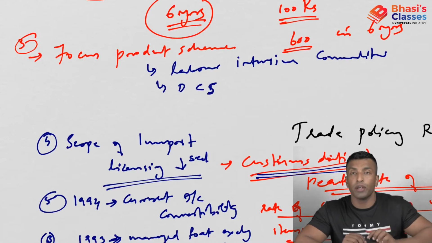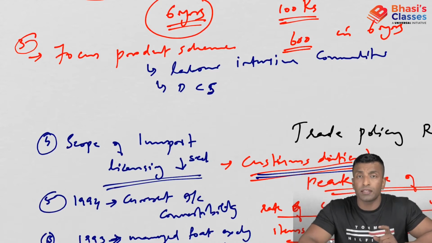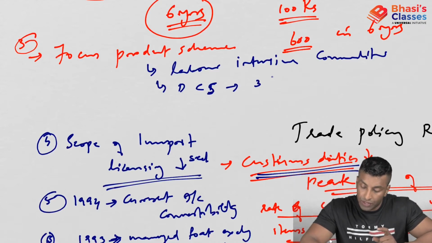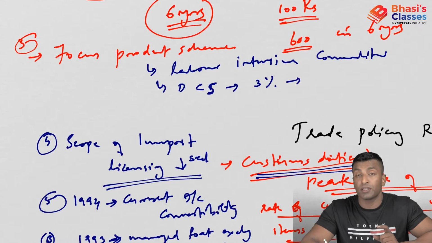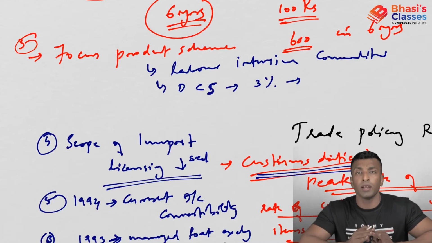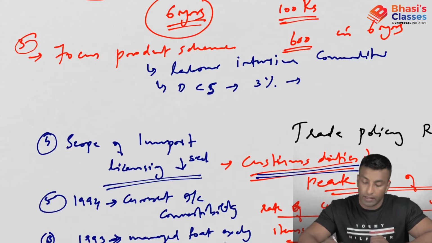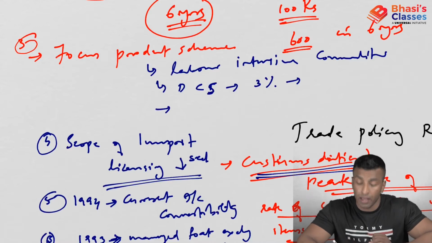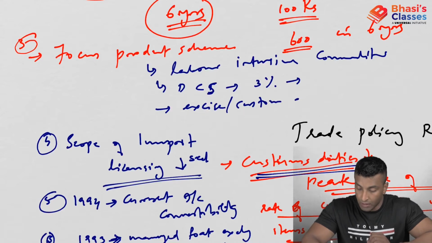Duty credit scrips are given at 3% of the value of the export. Whatever they have exported, let's suppose 100 rupees they are exporting, then 3 rupees of DCS they are getting. And they can use this DCS to pay the excise or customs duty.